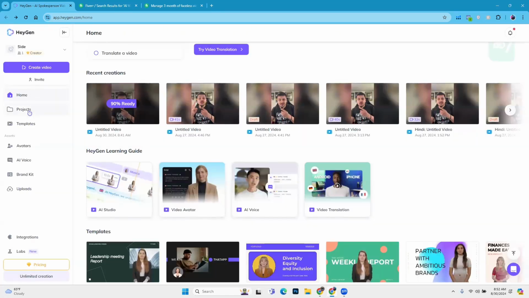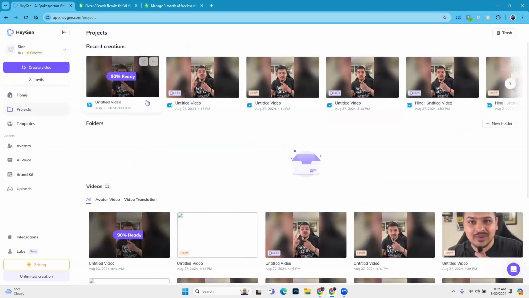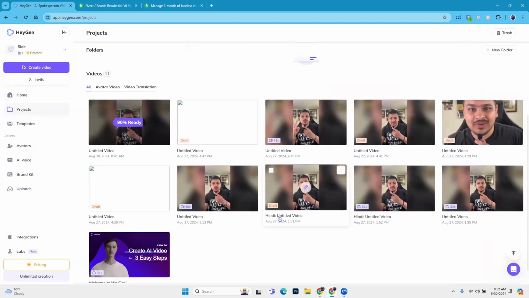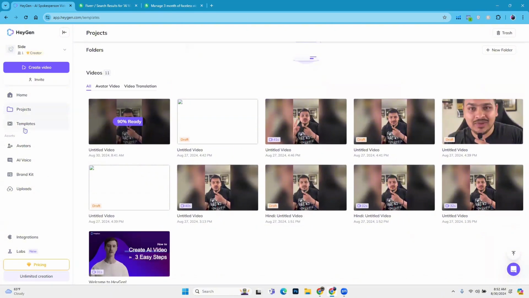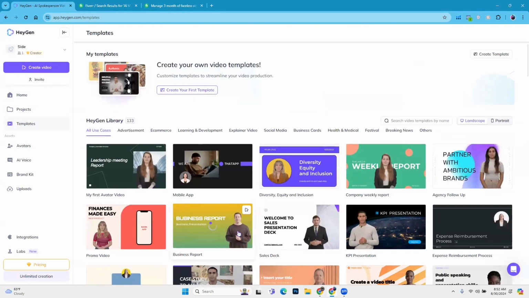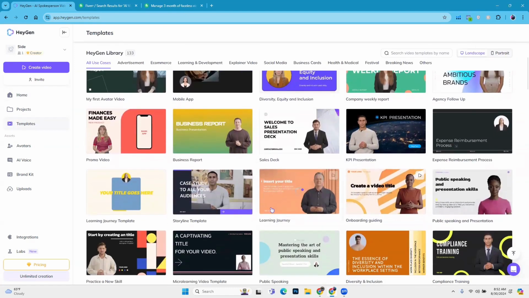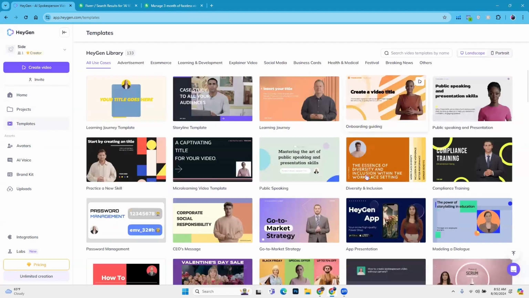On the left hand side you will see the project option. Project is where all your videos would be. Then another one is the template. These are the templates you will get if you want to create YouTube videos. So these are the video templates.